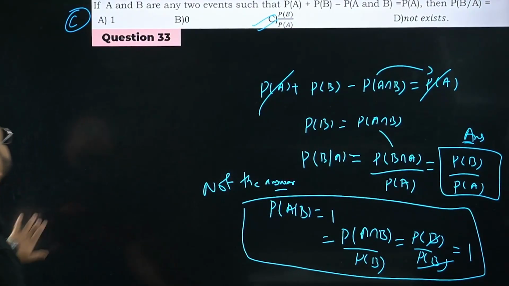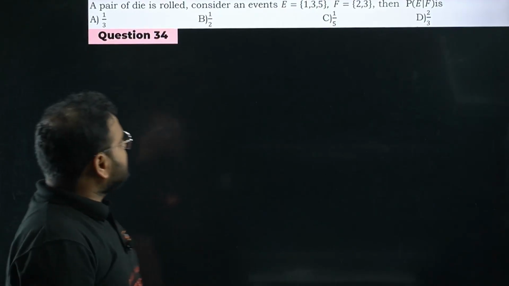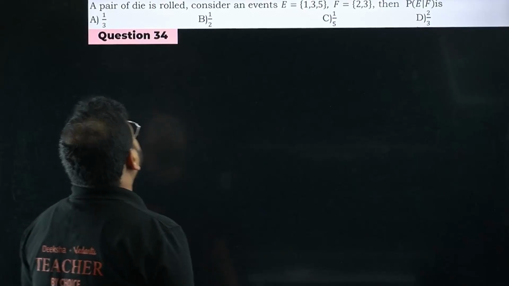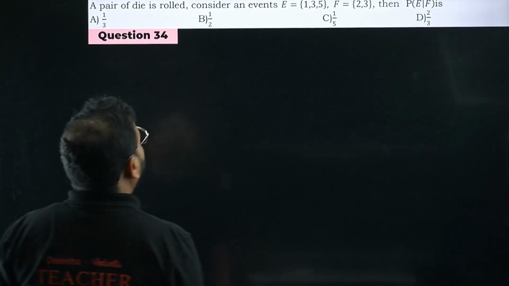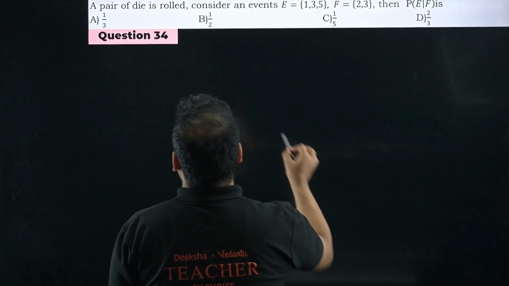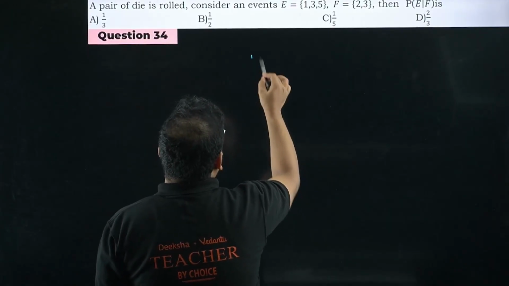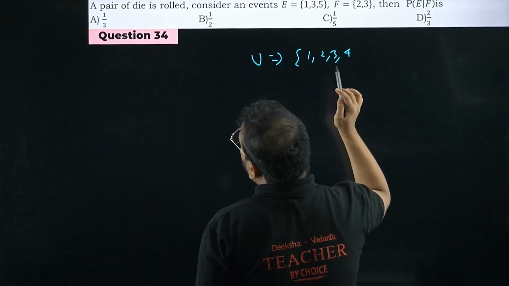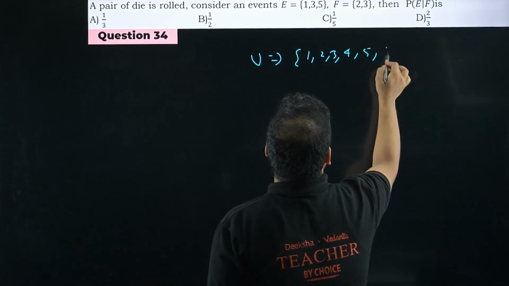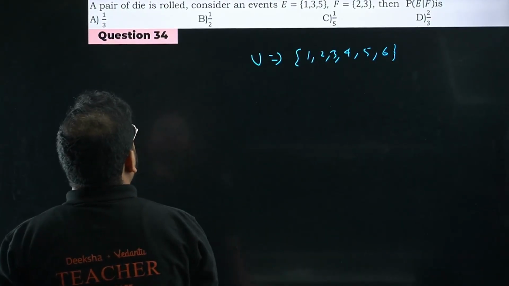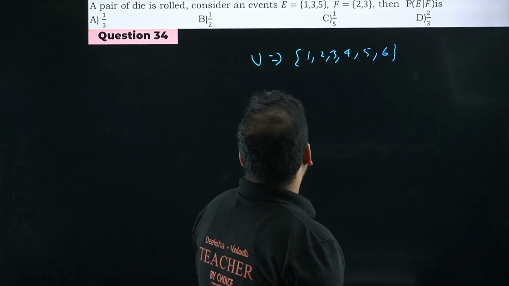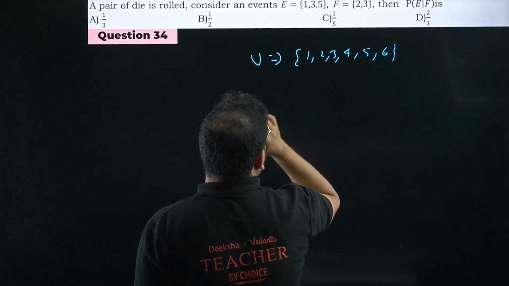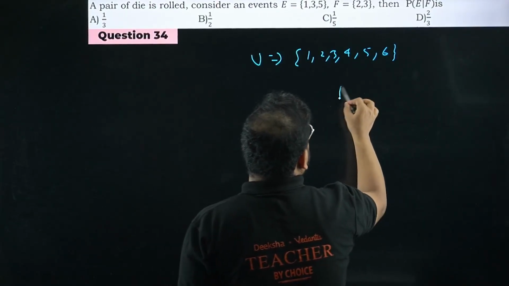Question number 34 now. So I think this is your last MCQ. We'll solve this quickly and move on to your subjective questions. A pair of dice is rolled. Consider an event E equals to {1, 3, 5}. Pair of dice is rolled, no? So your sample space will be nothing but, please check, 1, 2, 3, 4, 5 and 6. Alright. So event E is nothing but {1, 3, 5}. They've given that. What are they asking?